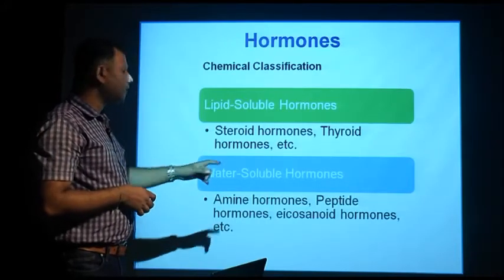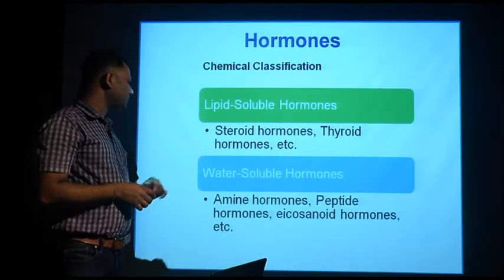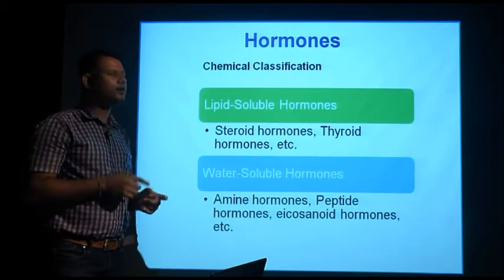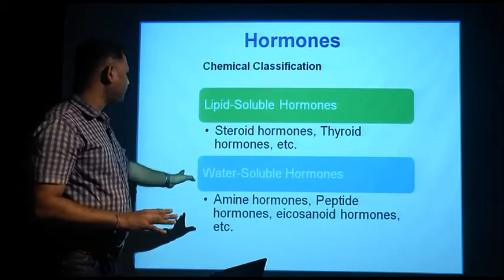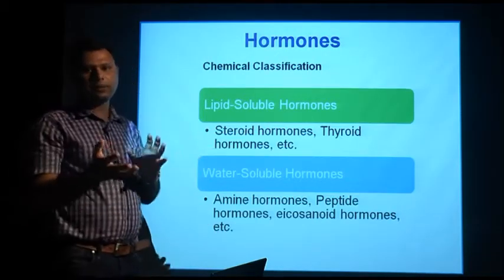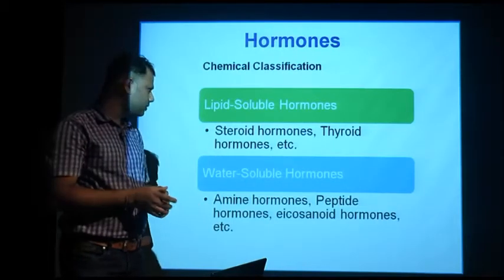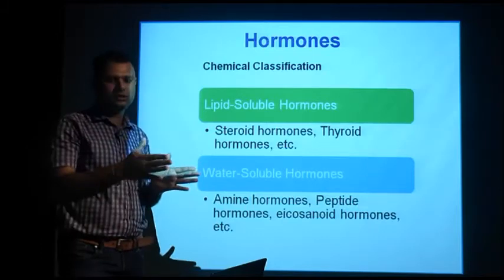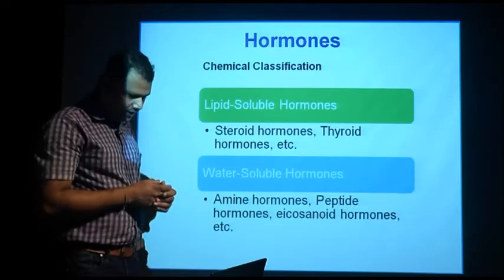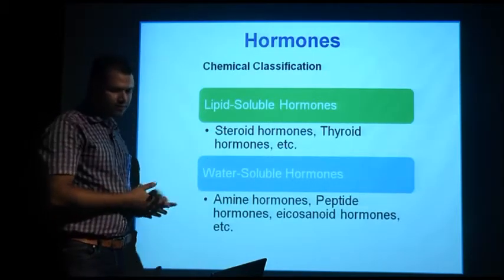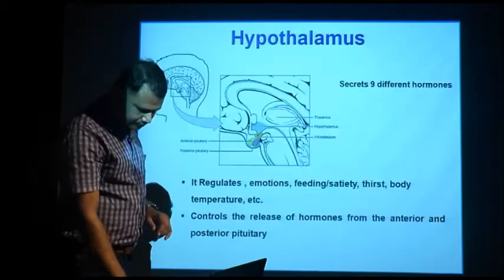Water soluble hormones are amine hormones, peptide hormones and eicosanoids. Amine and peptide hormones, you all know, are made up of amino acids. Amine hormones are the simple amino acid containing hormones, and peptide hormones are long chains of amino acids. Eicosanoid hormones we will discuss later.